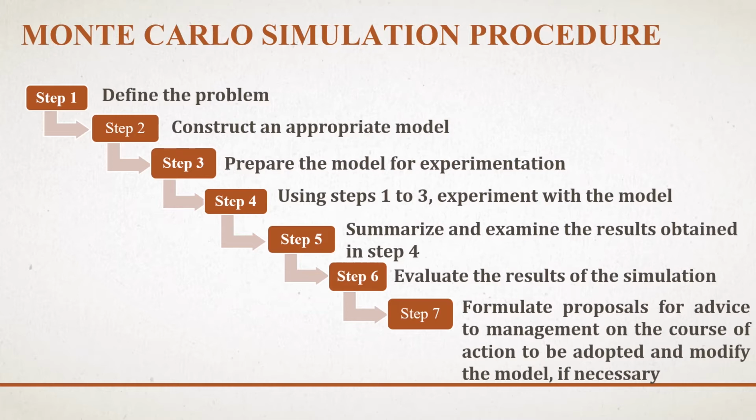During step 5, we will summarize and examine the results obtained from the previous step, that is step 4. In the next step 6, we will evaluate the results of the simulation based on previous steps. And finally, in step 7, we will formulate proposals for advice to management on the course of action to be adopted and modify the model if necessary. These are the main procedures to follow in the Monte Carlo simulation technique.